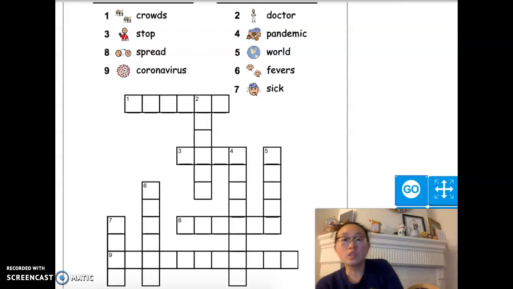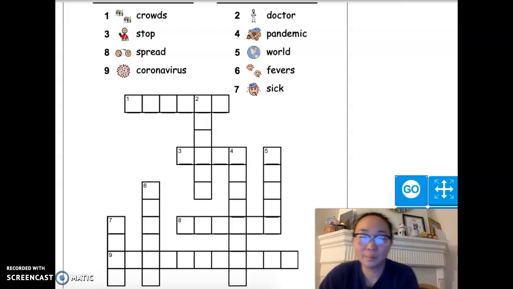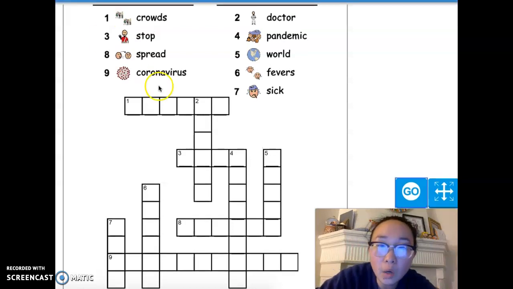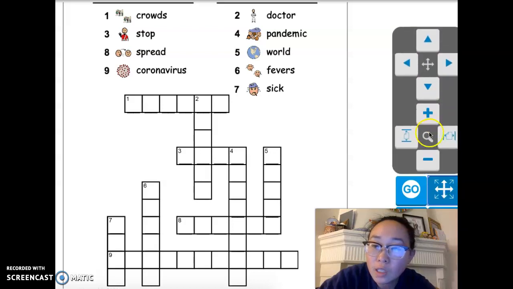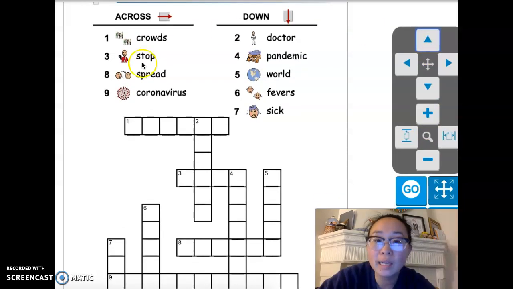All right, so we have definitely done this before, but I will do it with you guys, and we'll go over each word that you saw in your article. Okay, so first we're gonna go, let's see, which side is up and which side is down. Oh, okay. So we're gonna first go across side to side.